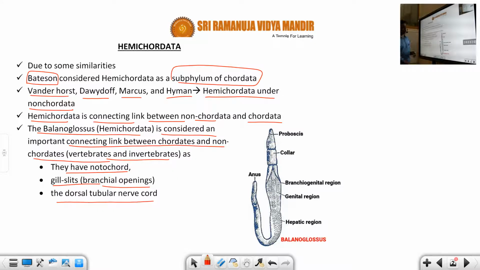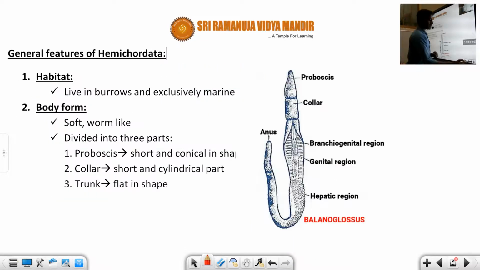So students, I am taking the example of Balanoglossus. Balanoglossus is a common example for Hemichordata. Fine. So this is the introduction to Hemichordata, students. Let us see the general features of Hemichordata. As usual, habitat. What is the habitat, students? They live in burrows in the ocean only, in the depth of the sea. It is an exclusively marine habitat.